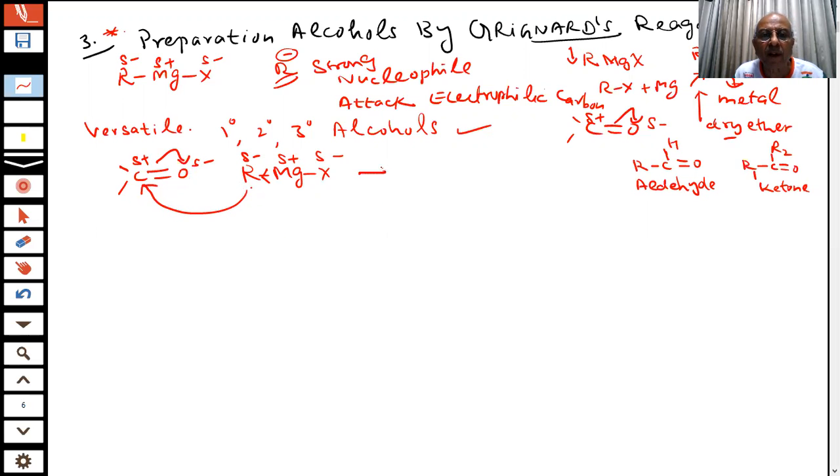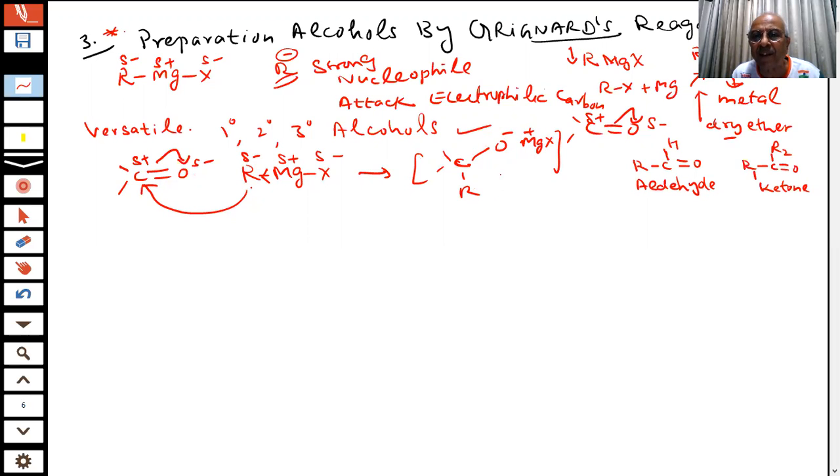What will happen then? An intermediate is going to be formed. This comes and forms a bond with the R. R is forming a bond with the carbon. The result of this is that this becomes O minus, and O minus will take this MgX because this is positive. This is an intermediate which is likely to be formed.